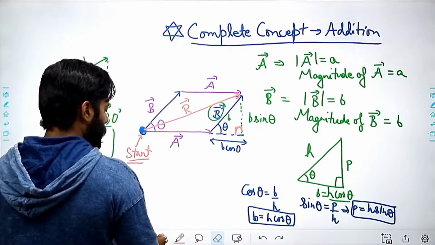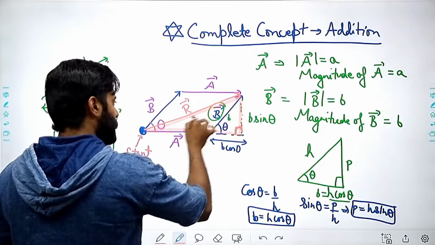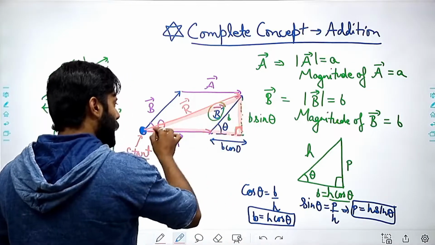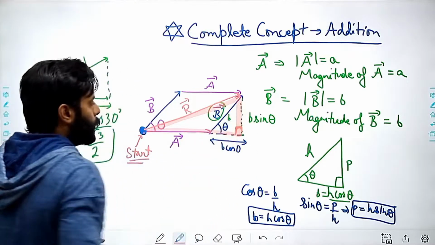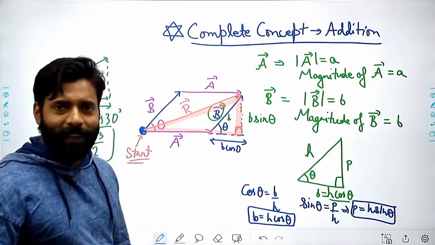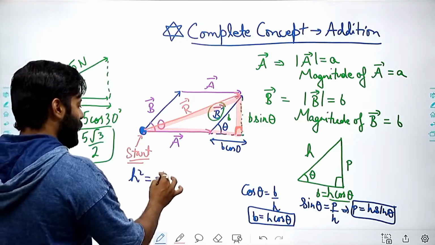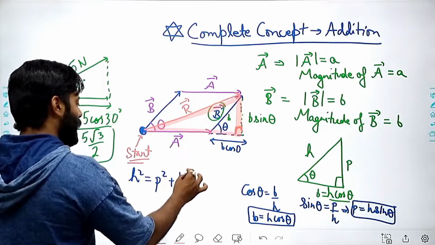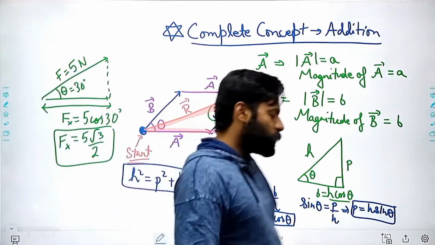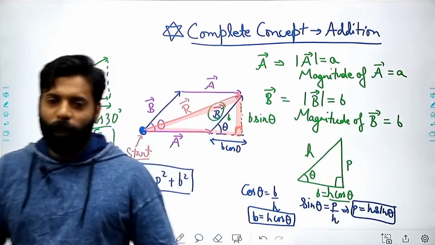And if you see this big triangle R, you can easily apply Pythagoras here, can't you? We know how to apply Pythagoras. Pythagoras is the simplest theorem which we had studied in class 10th, right? So Pythagoras is p square plus b square. If I apply the Pythagoras theorem here, what will happen?